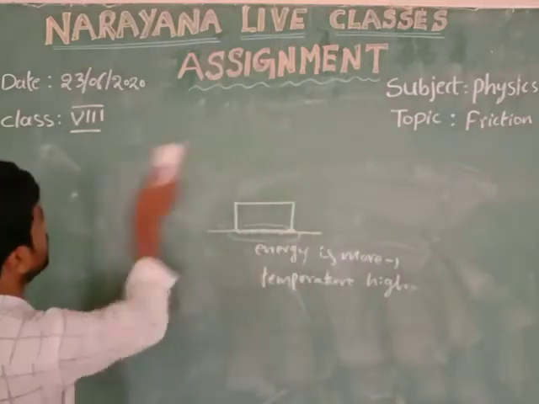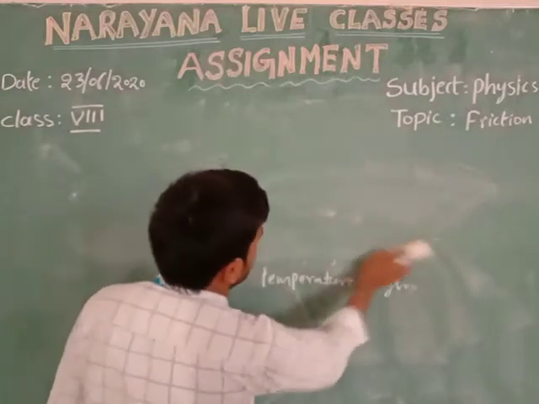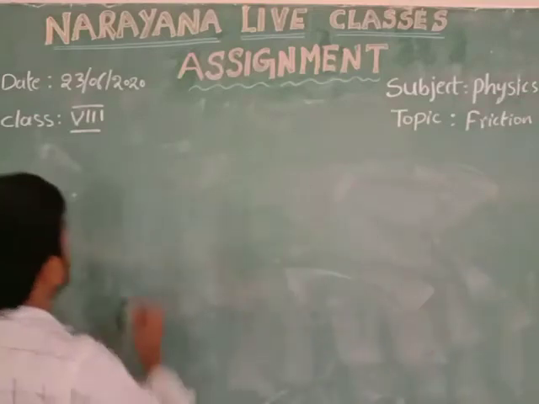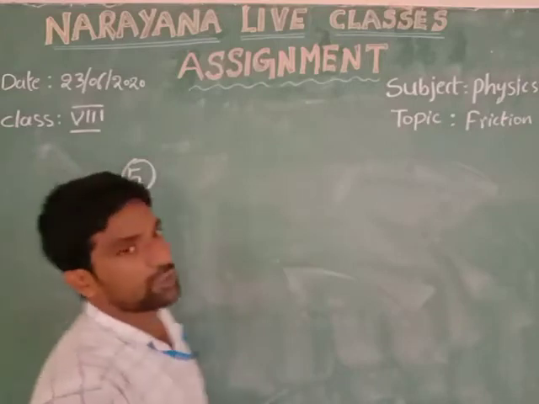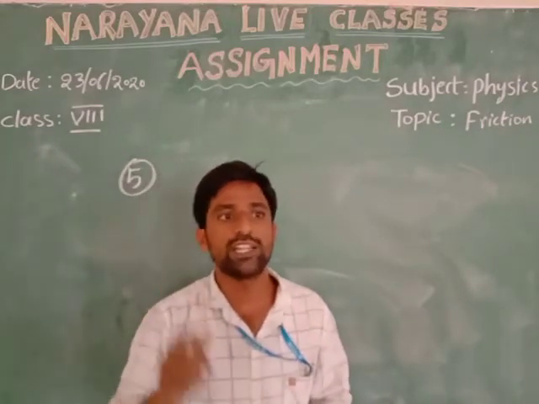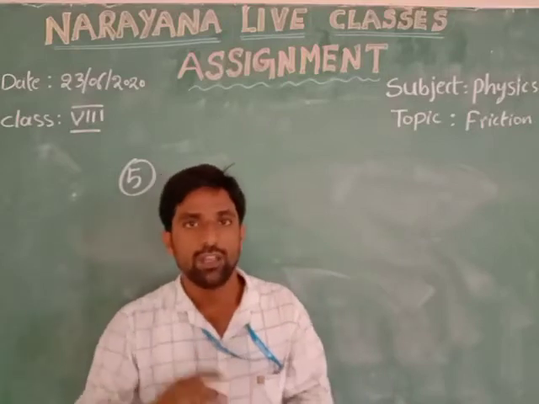Coming to the fifth question. The question is, give examples to show that friction is both good and evil.